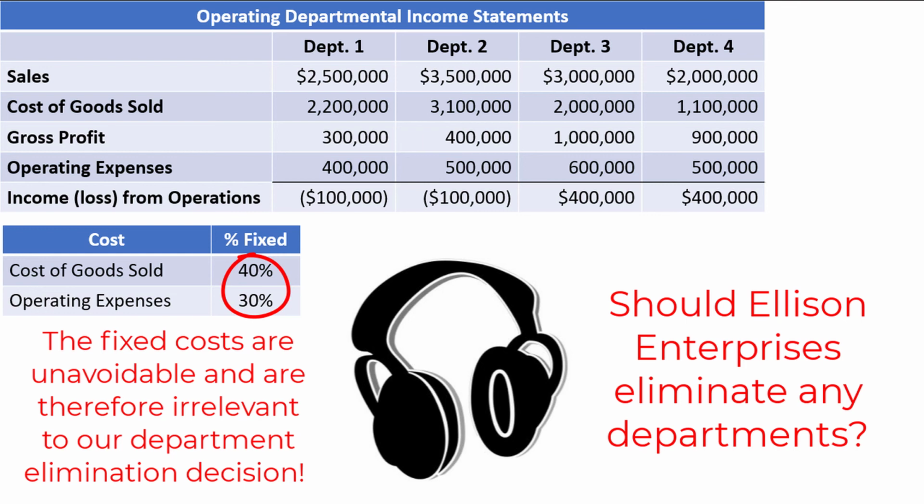So getting rid of these 2 departments won't simply eliminate the $200,000 loss we are seeing. Some of the cost of goods sold and operating expenses will need to be absorbed by Departments 3 and 4 if Departments 1 and 2 are eliminated. Of course, if some of the fixed costs were avoidable, such as fixed salaries of workers that might be laid off, then those costs would be relevant. But for the purposes of this problem, we will assume that the fixed costs are unavoidable.